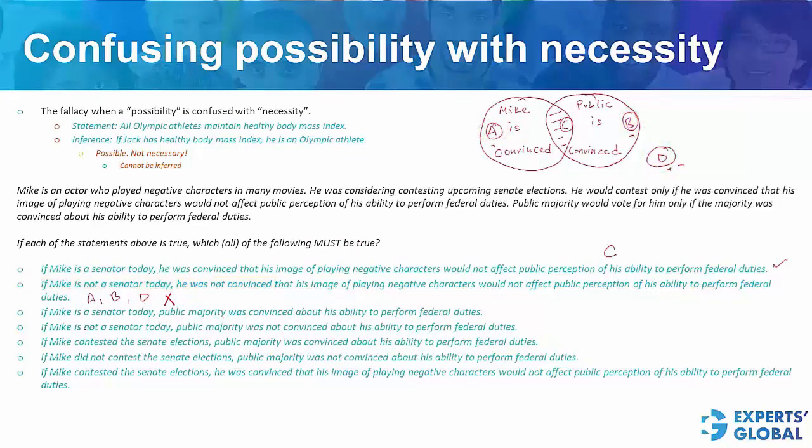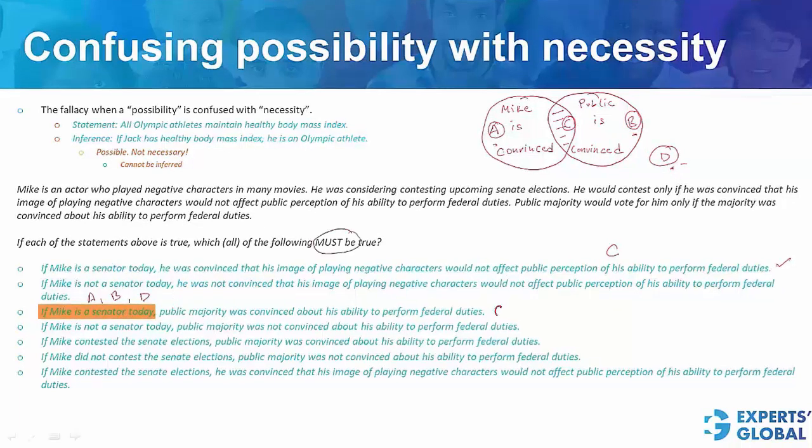Look at answer choice C here. If Mike is a senator today, that means there is only one area that we need to consider. That's area C. Public majority was convinced. This can be established because in the area C, public majority is definitely convinced. Choice D. If Mike is not a senator, that means A, B, or D, and public majority was not convinced. Applies to only A and D. In case of B, this will not apply. Answer choice D confuses possibility with necessity.